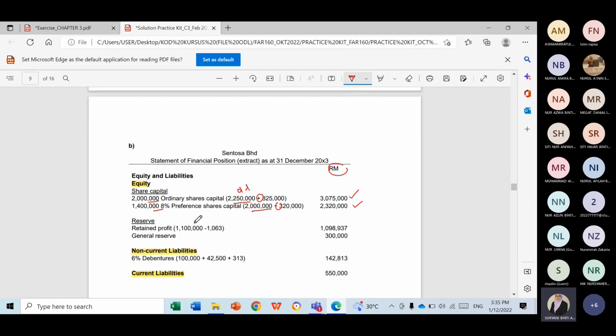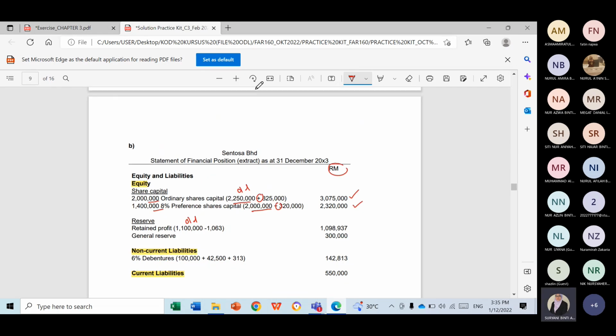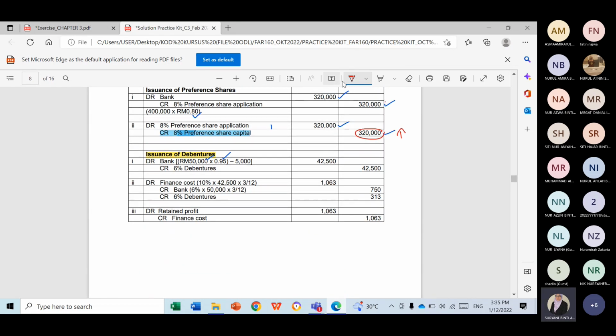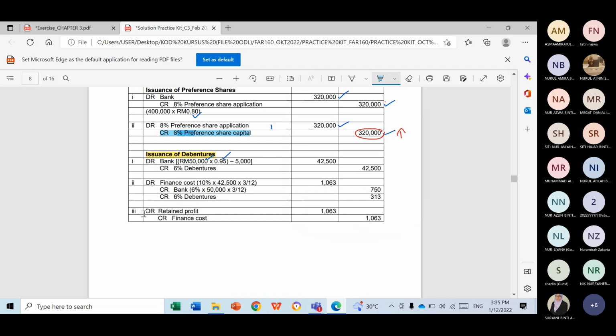Next, reserve, retained profit. The old one is 1,100,000. Since you have an adjustment here for retained profit, debit means what? Debit means minus.